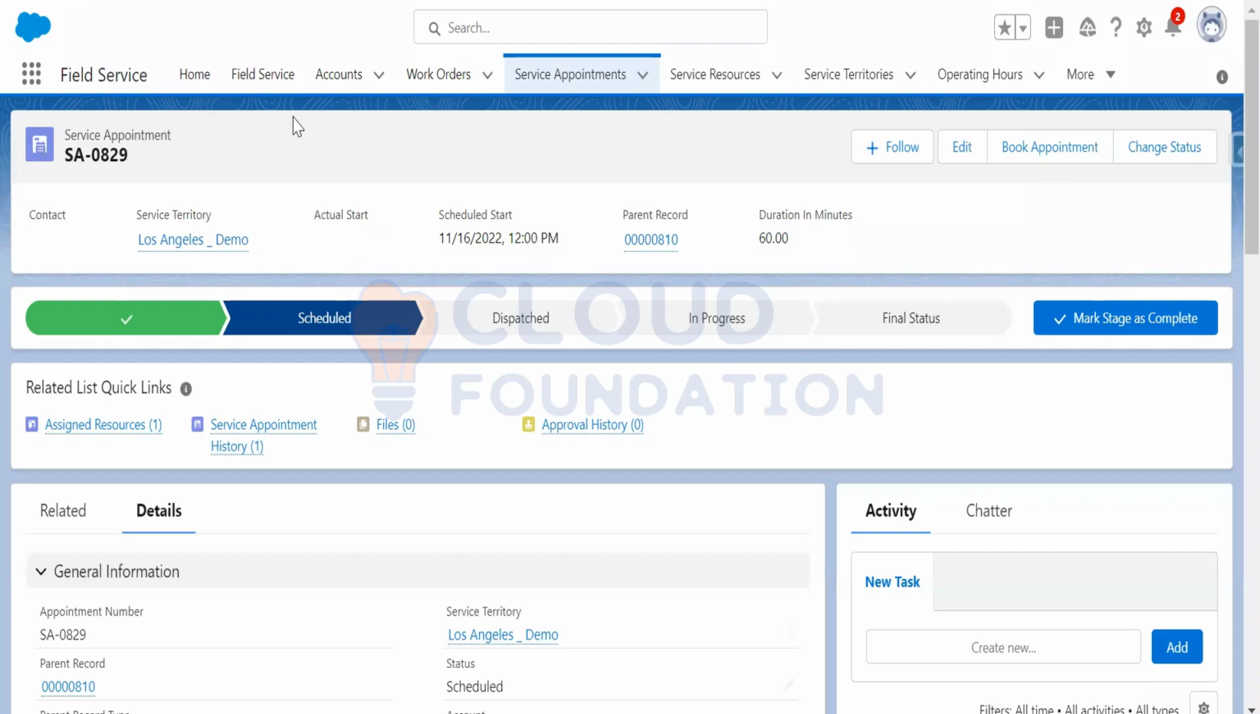So this is all about the optimizations. We have completed the global optimizations, which is basically the optimization job that is executed after the business hours, on a nightly basis. And in the morning, your service resource will get to know which service appointment is getting assigned to them.